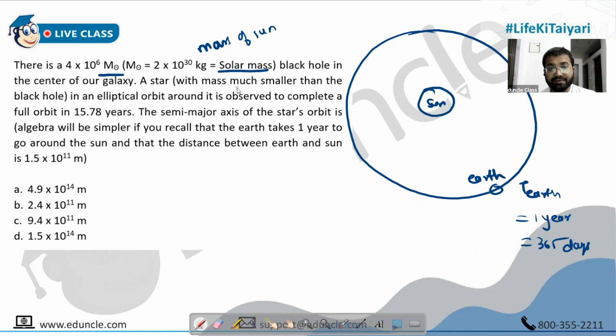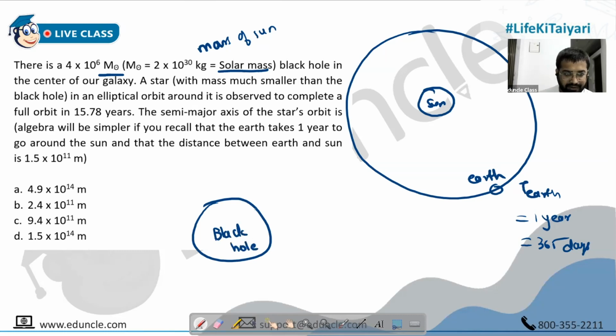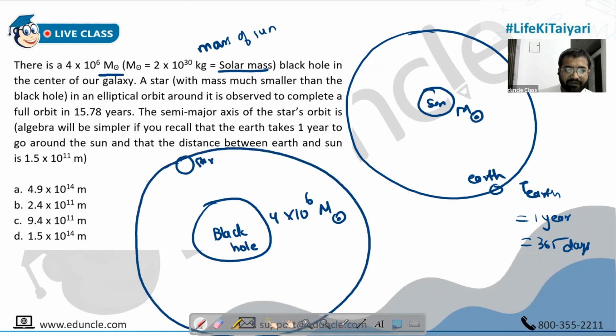A star with much smaller mass than the black hole in an elliptical orbit around it is observed to complete a full orbit of 15.78 years. Okay, so now there is a star. Okay, wait. So there is a black hole in some other galaxy. And the mass of the black hole is 4 into 10 raised to 6 times solar mass. Remember, mass of sun is solar mass. Mass of black hole is 4 into 10 raised to 6 times solar mass that they have given us. Okay. And there is some another star which is revolving around the black hole, people.